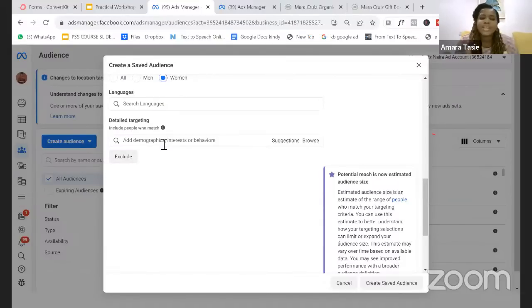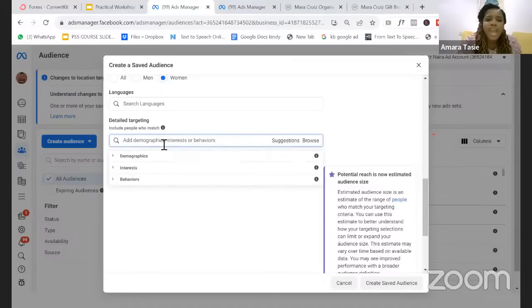On this detailed targeting is where you can target the specific kind of person that will buy your product. And there are a lot of options that I'm going to share with us tonight. So you go to browse, then you go to different options. It's categorized under three key things. One is demographics. Someone should please type in the box, demographics. Then the second is interest. Then the third is behavior.